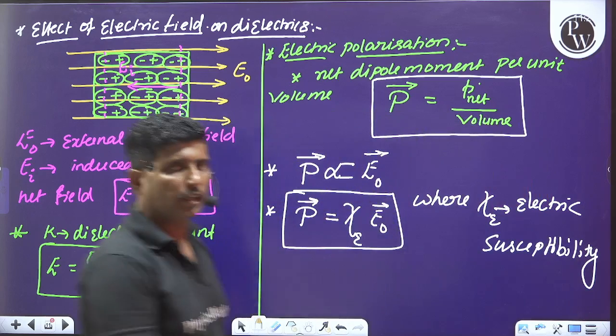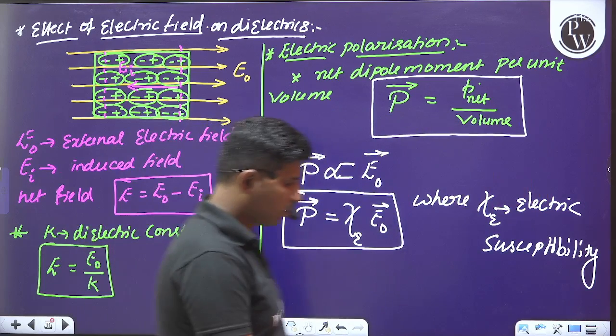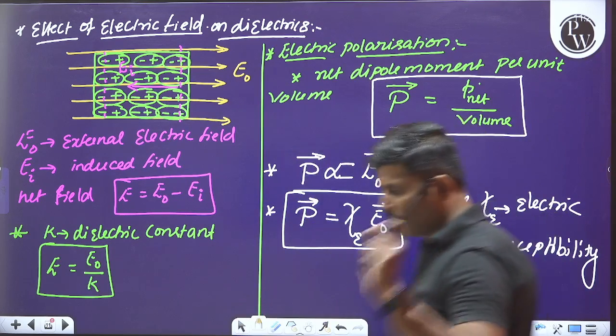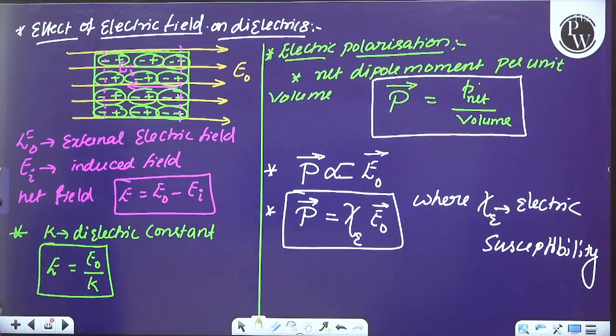Okay, so like this, we have to think and analyze each and every formula and concept, so that we can answer any question from this chapter, electrostatic potential and capacitance.